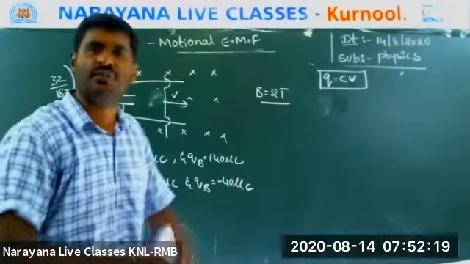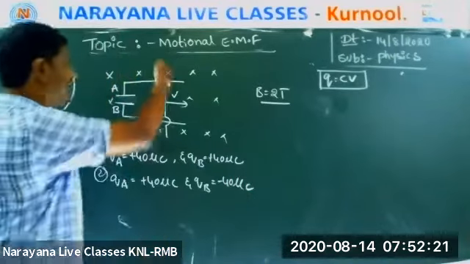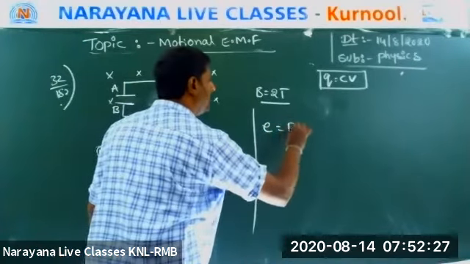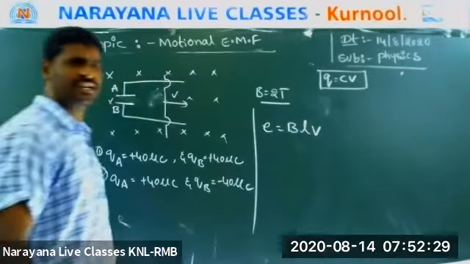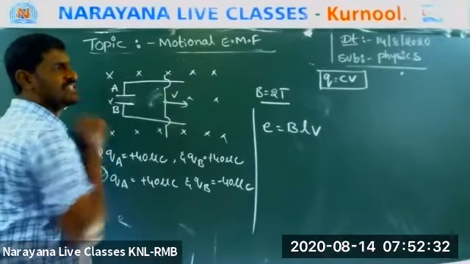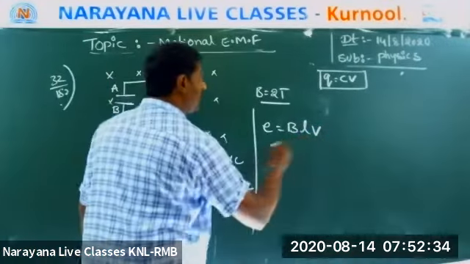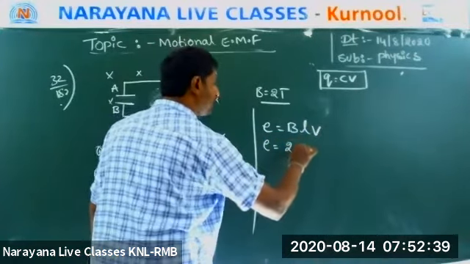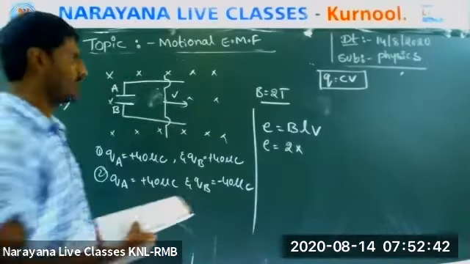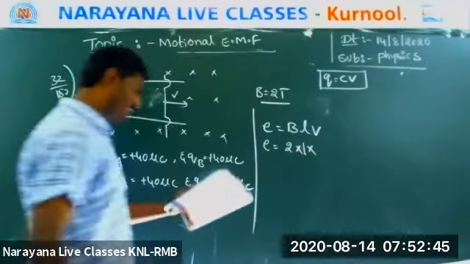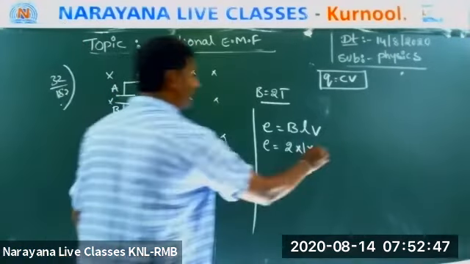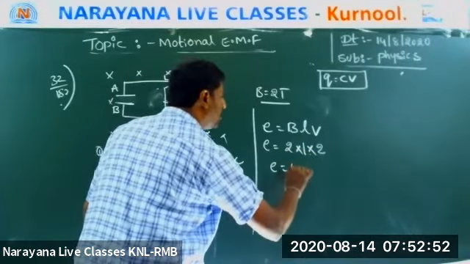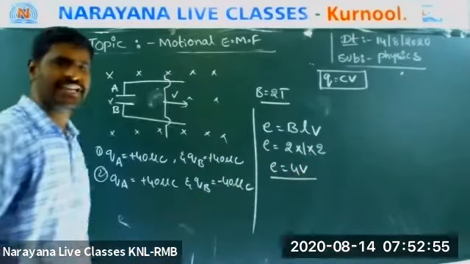First we will find what potential is developed in the conductor. The formula is E = BLV. What is B? 2 Tesla. What is L, the length of the conductor? 1 meter. What is the velocity? 2 meter per second. This is the data. E is equal to 2 into 1 into 2, that means E is equal to 4 volts.